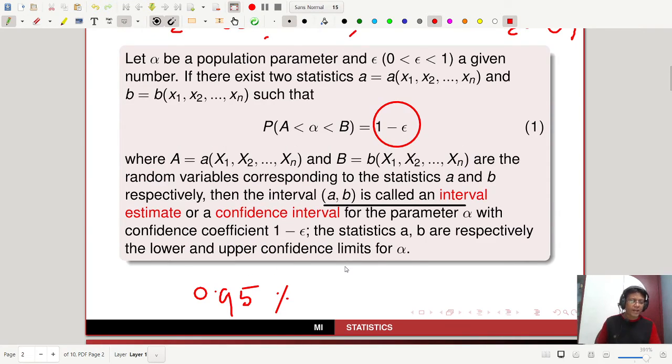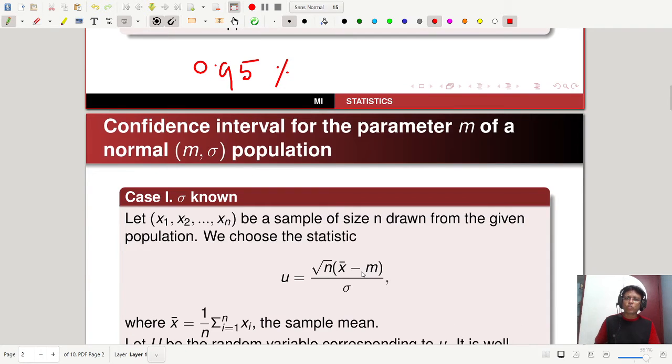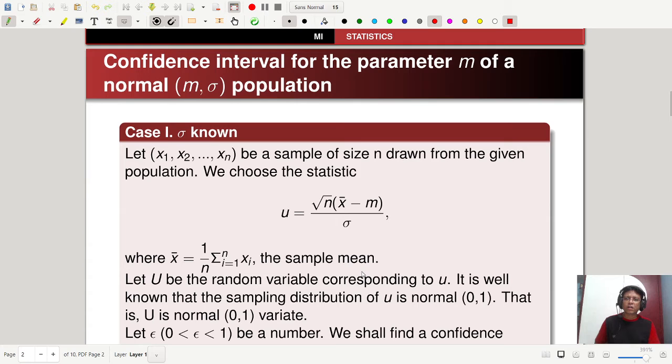Now, note 1. It is possible to find many confidence intervals for a parameter corresponding to a given sample and a given confidence coefficient. To compare the relative goodness of these, we can use the length of the interval, B minus A, as an inverse measure of precision of the interval estimate. Of two confidence intervals, the one having the shorter length is preferable. Okay, so let us have an application: confidence interval for the parameter m for a normal (m, sigma) population.